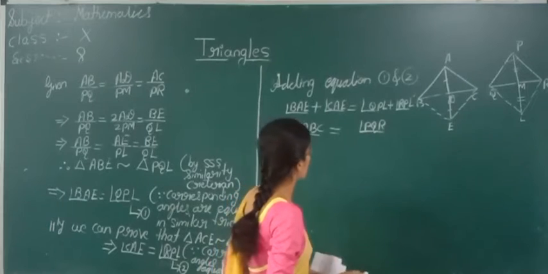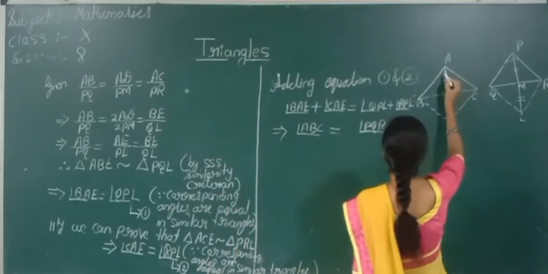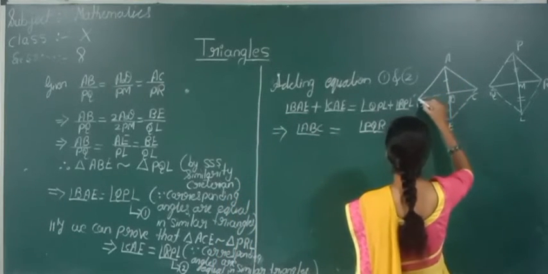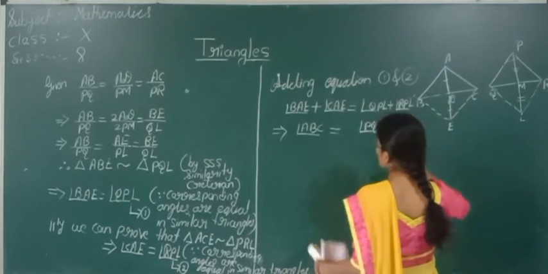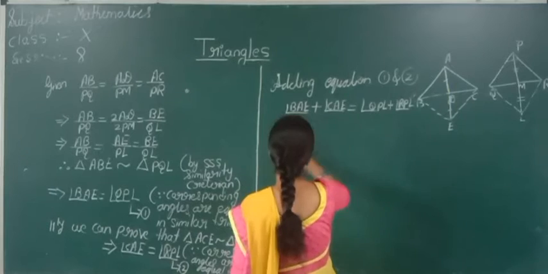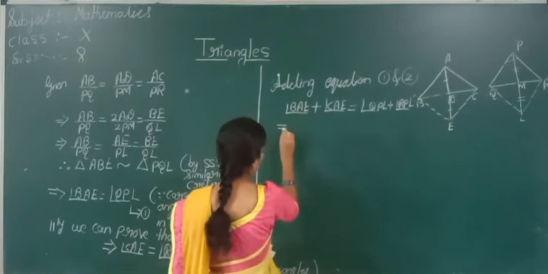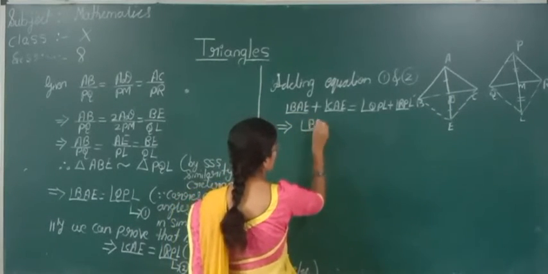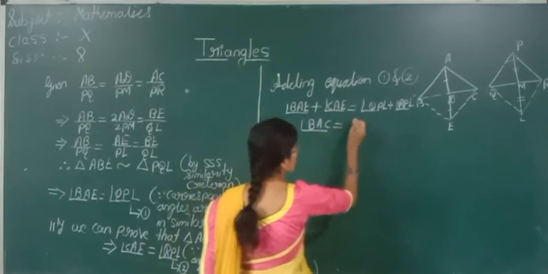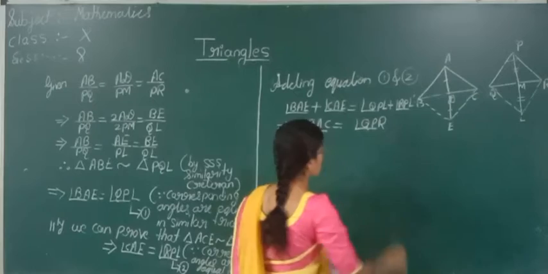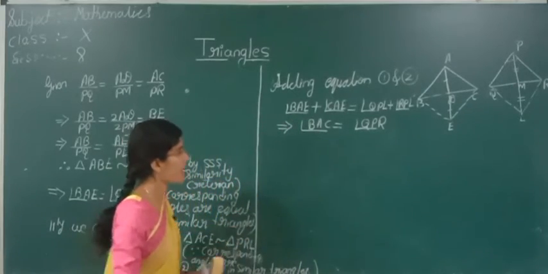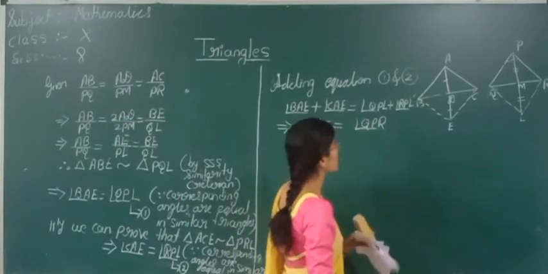Now what have we got here? Angle BAC is equal to angle QPR. These two angles we got as the same.